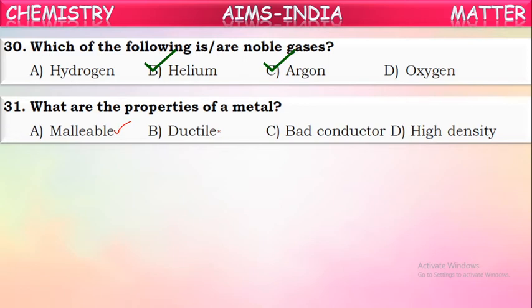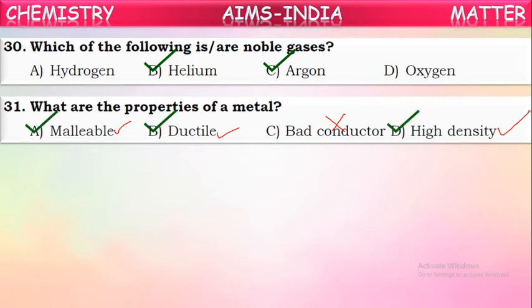Ductile. Yes, metals are ductile. Metals can be drawn into thin wires. The property by which metals can be drawn into thin wires is called ductility or ductile property. So it is also one of the properties of metals. Bad conductors. Are metals bad conductors? No. Metals are good conductors of heat and electricity, not bad conductors. What about density? Metals have high density because metals are hard solids. This is also correct.